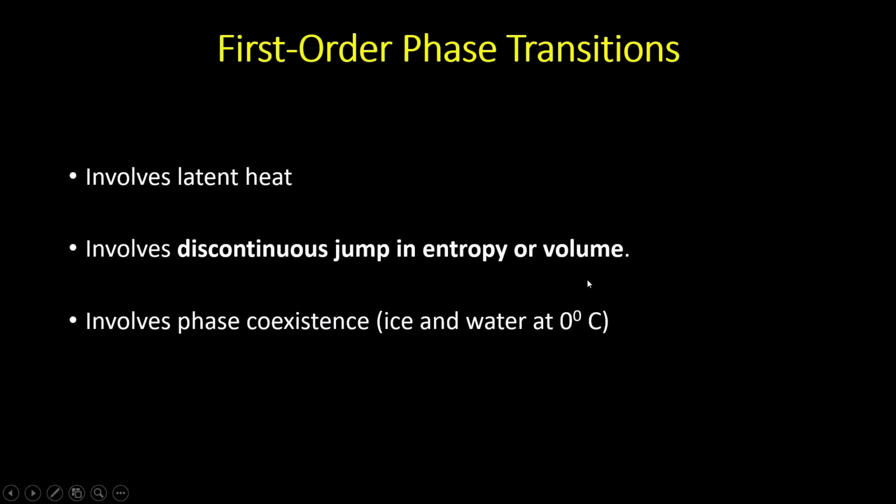Volume or entropy both will change, not continuously but discontinuously. And two different phases can coexist together at the critical point. What is the critical point? Suppose when water becomes ice, 0 degrees Celsius is the critical point, and at that temperature both ice and water exist. That is called coexistence of phases.